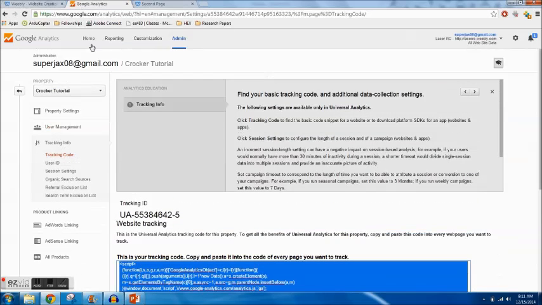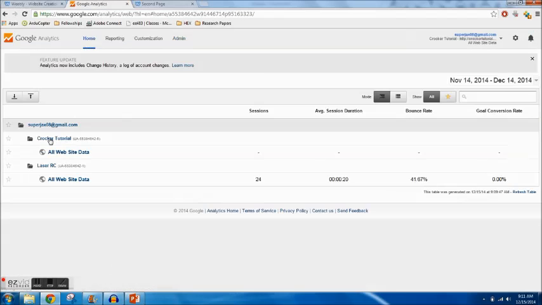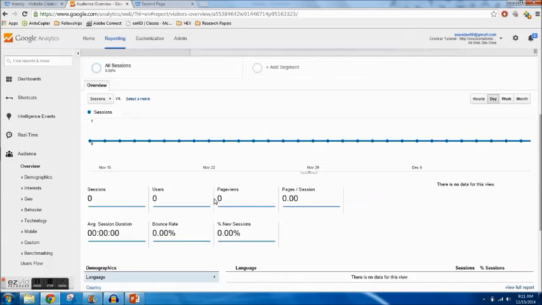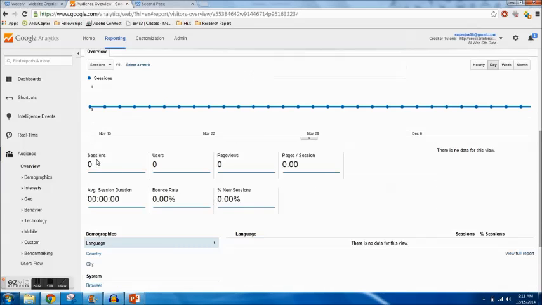So let's go home here. Crocker tutorial, all website data. So this is the data that comes from the website. Now this is where the interesting stuff happens. So sessions, this gives you how many times a computer interacted with your website. Users are those that have at least one session within the selected date range. So returning users are going to be counted there. Page views, the number of pages viewed.